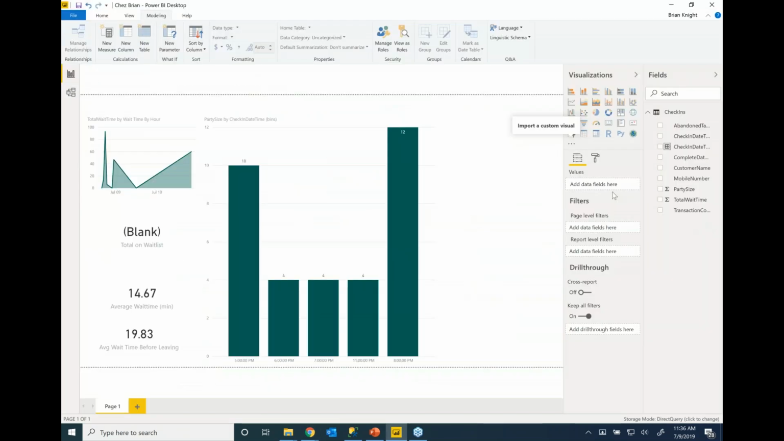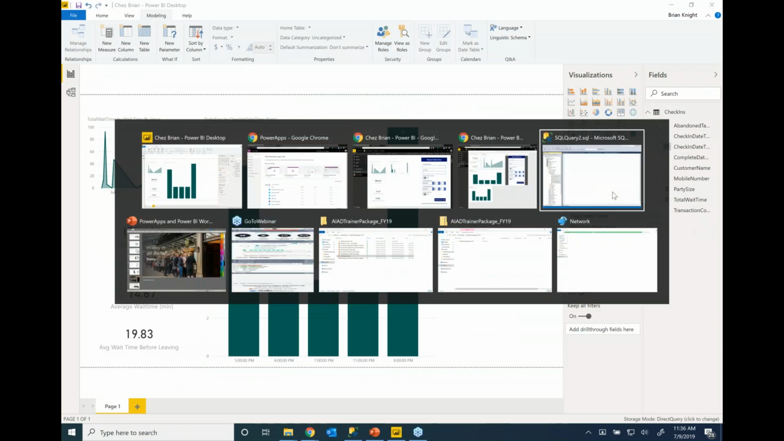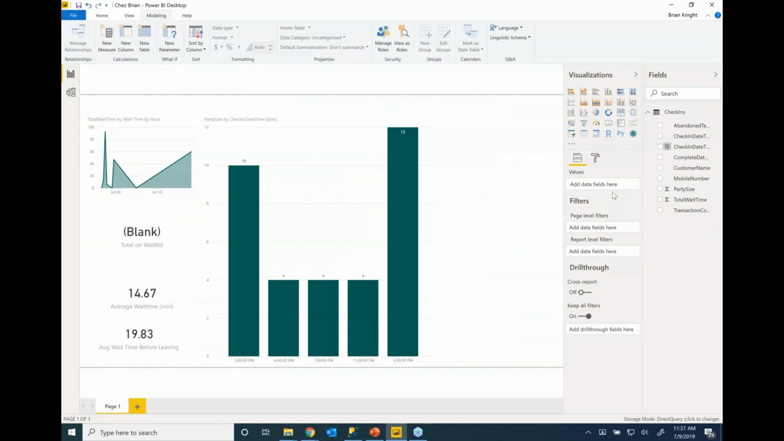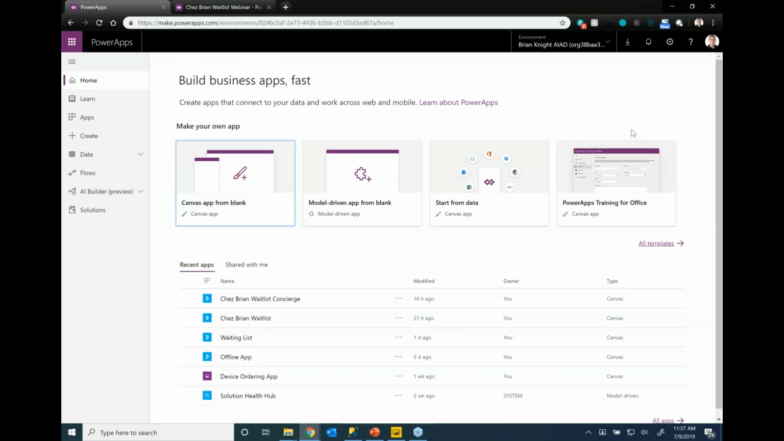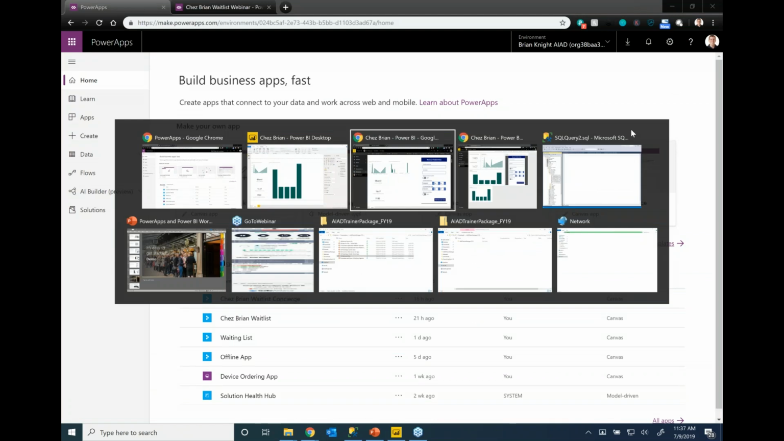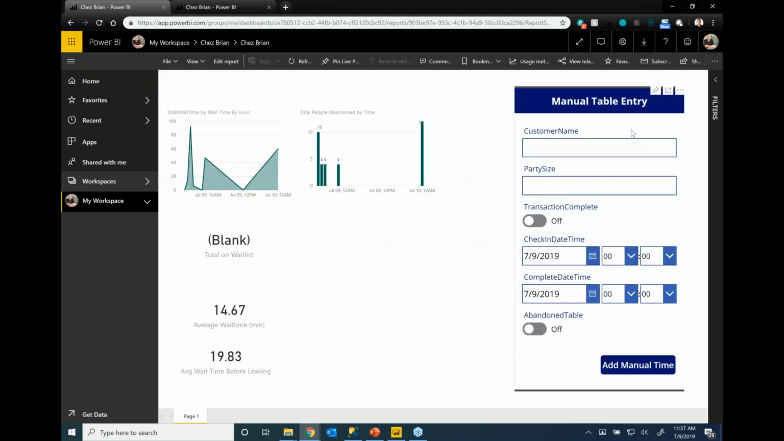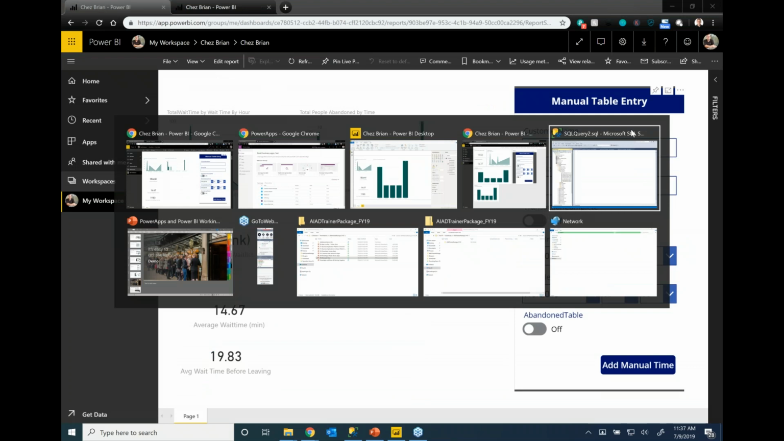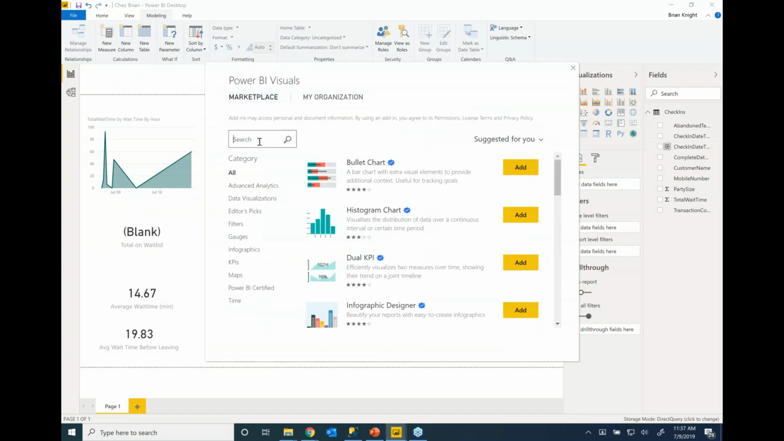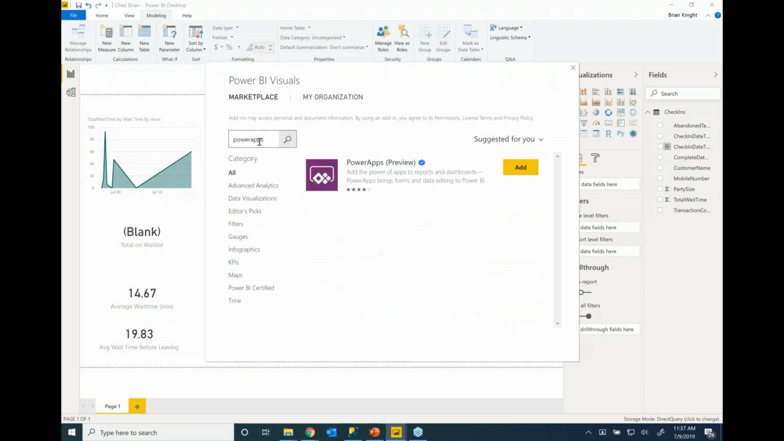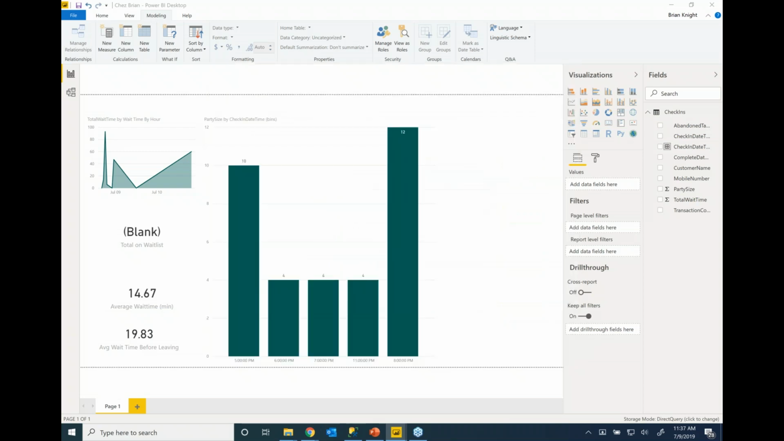Now, there's a few ways of doing it. You can do it from the desktop as well, but there's some limitations around that, and it's more around the custom visual here. So if I go to the desktop, let me go over here. All right, there we go. Let me go to my desktop now. And what I'm going to do is import a custom visual. So I'm going to import from the marketplace, and I'll search for PowerApps, excuse me.